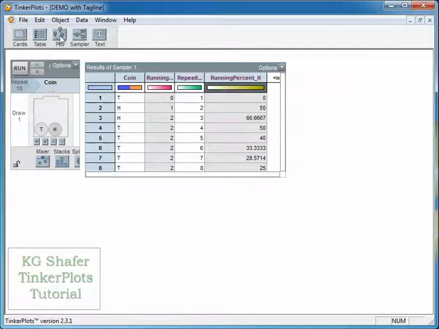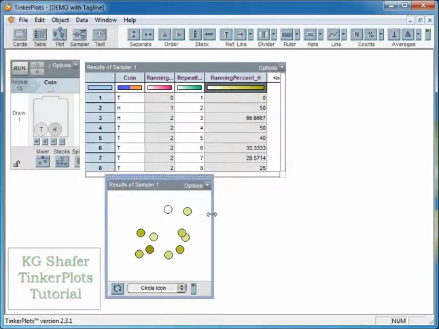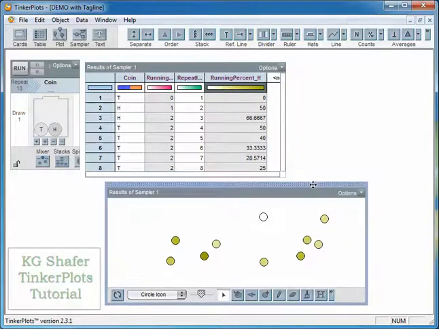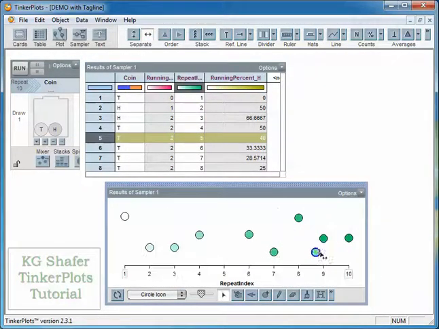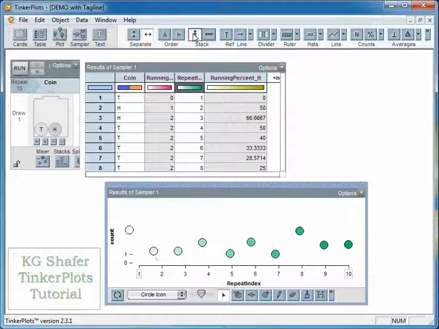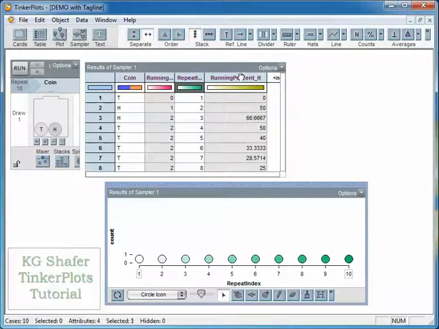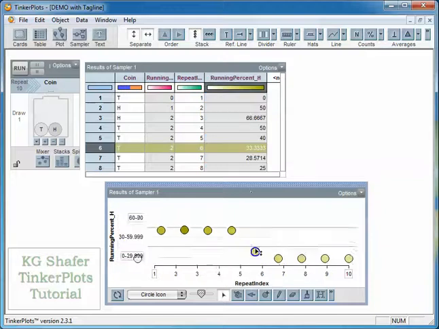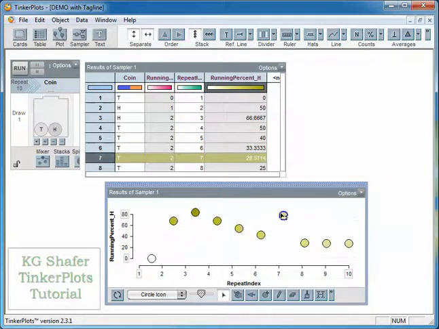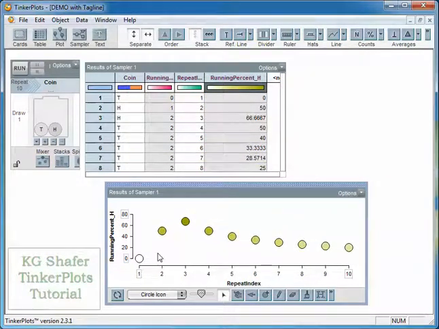Let's pull down the plot now that we've looked at that table. Let's look at the plot. So we want our repeat number to be our horizontal axis. So let's make sure we get this set up correctly. It's TinkerPlots, so we have to spread and stack. Now we want the running percent as our horizontal axis. And again, we need to separate to get our scatter plot.